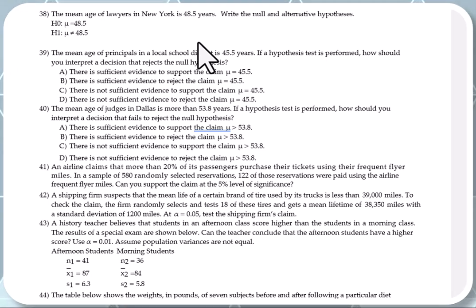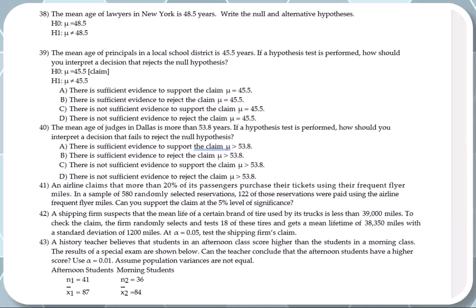The mean age of principals at the local district is 45.5. If a hypothesis test is performed, how should you interpret a decision that rejects the null hypothesis? First of all, let's write just the null and the alternative hypothesis. So if you perform a hypothesis test and you reject the null hypothesis, what do we conclude? Remember, he says the mean is 45.5. That means the claim is in H0.